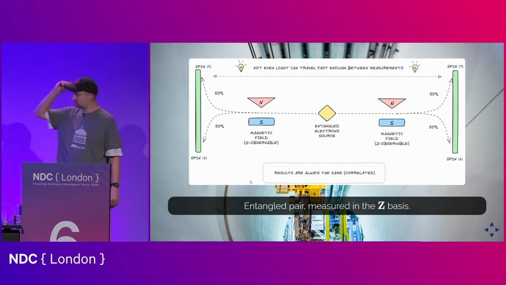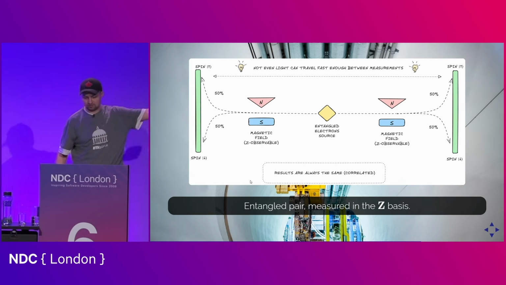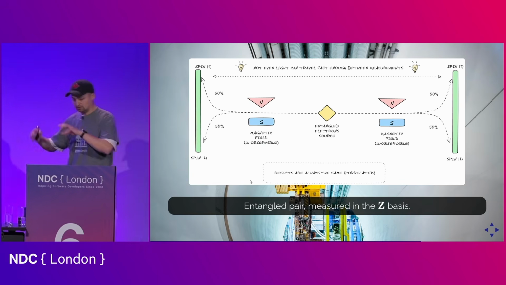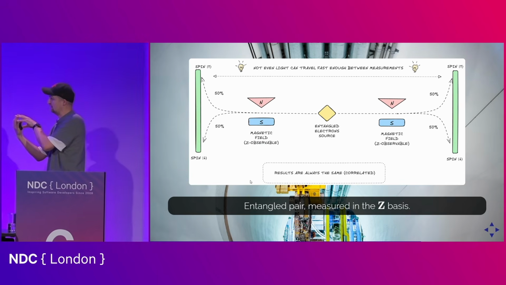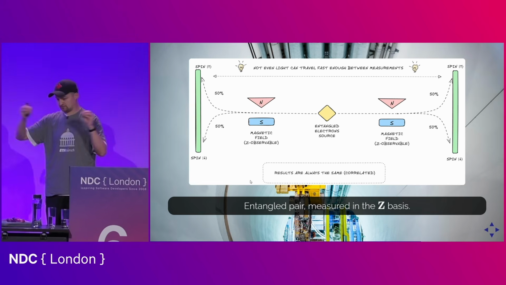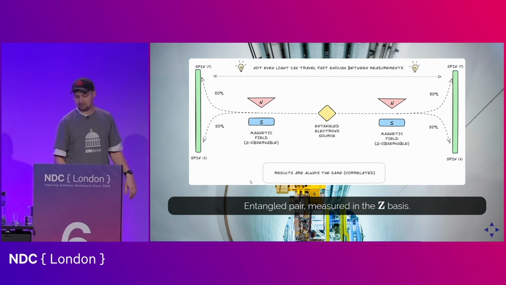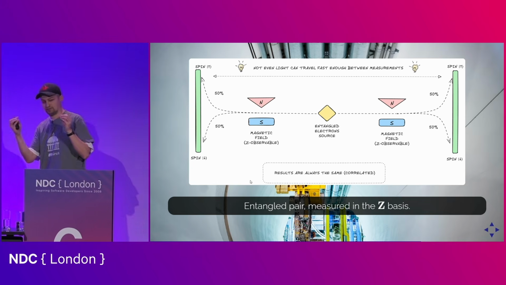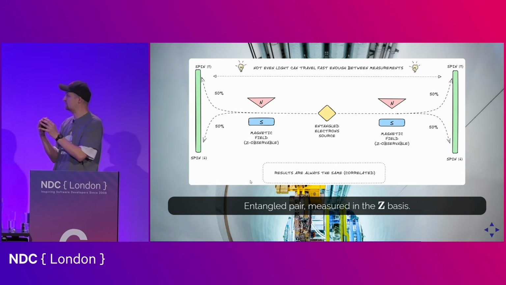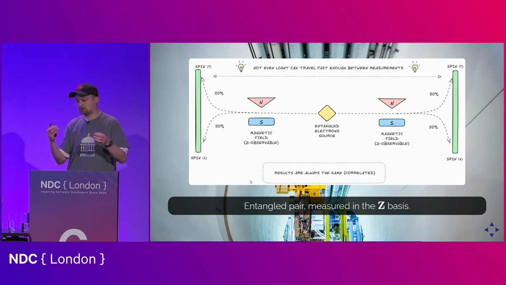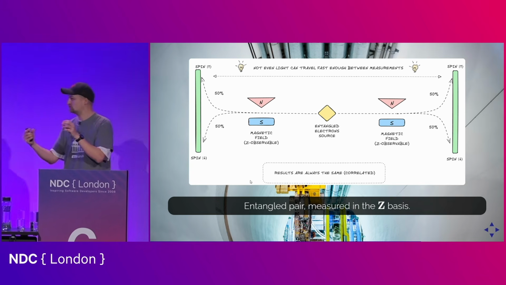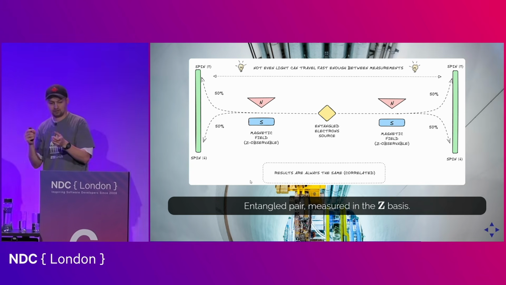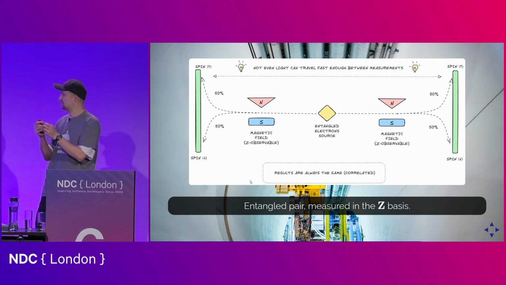We are going to place one detector over there and one over there, so far apart from each other. We now start with an electron source that is common for both sides of the experiment. And we are not emitting a single electron anymore, we are emitting a pair of them. And they are entangled. What does it mean they are entangled? It simply means that they were created using the same event, or they interacted with each other. There's nothing special about this. It happens all the time in nature.